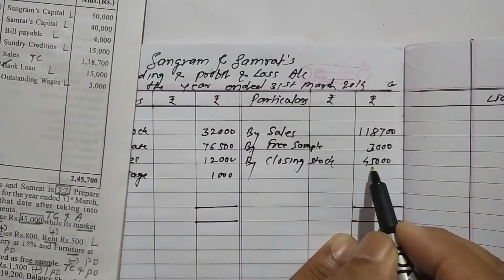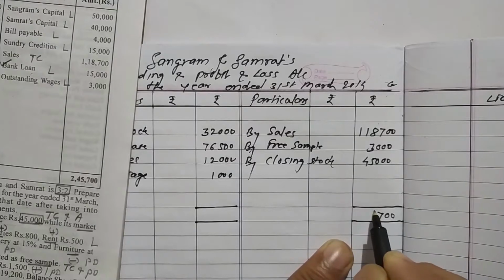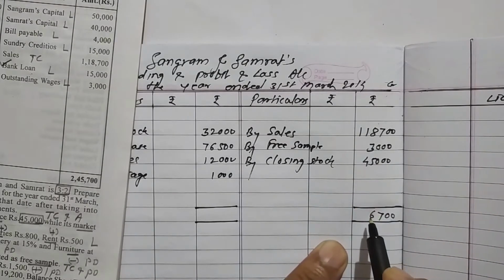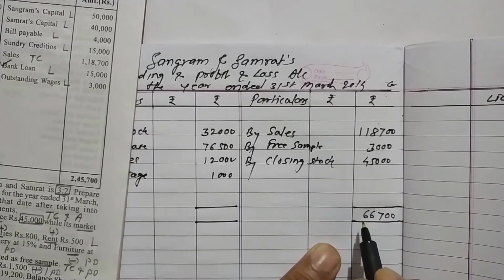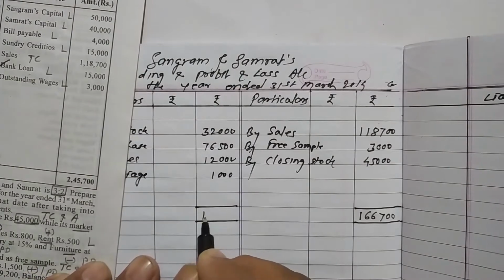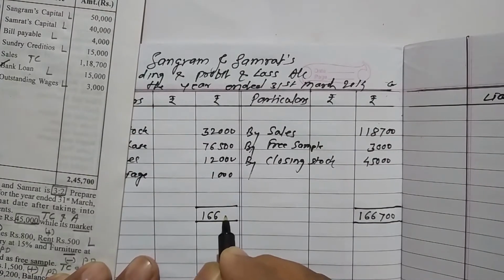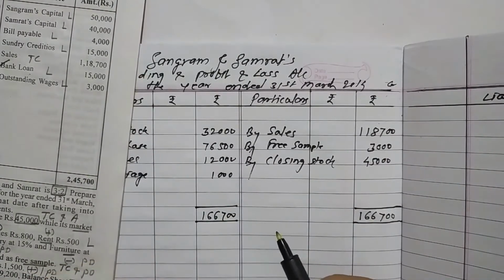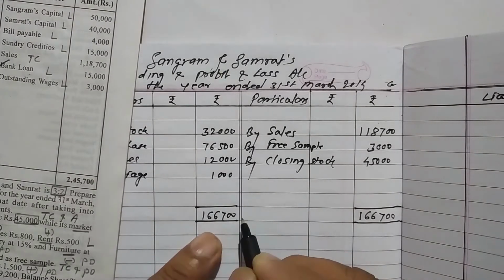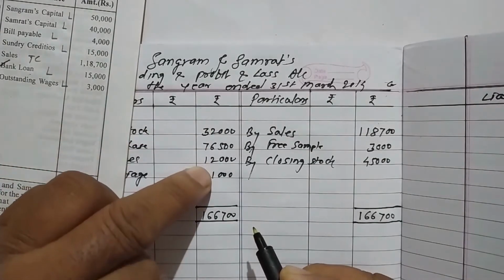8 plus 3 is 11, 11 plus 5 is 16, carry 1, 1 plus 1 is 2, 2 plus 4 is 6, 1,66,700. Write it on the debit side also, 1,66,700. From this total, we have to subtract all of these items.